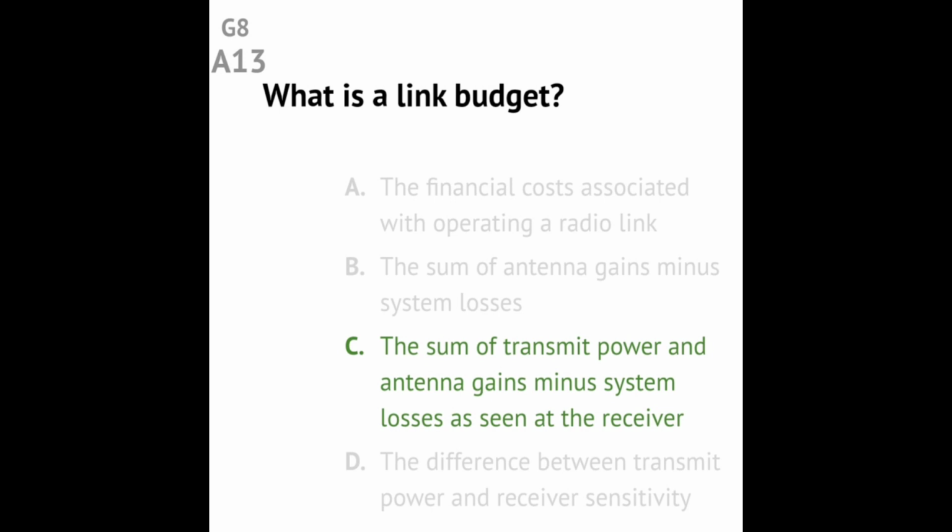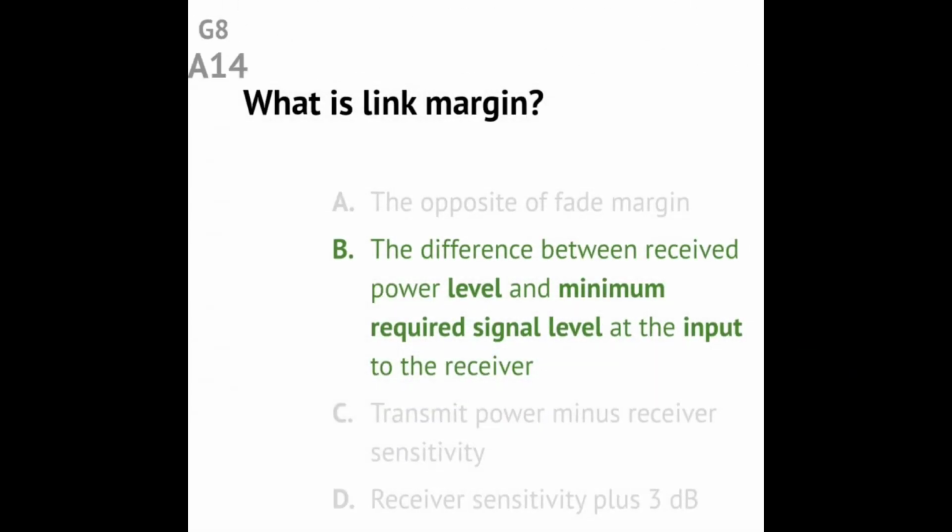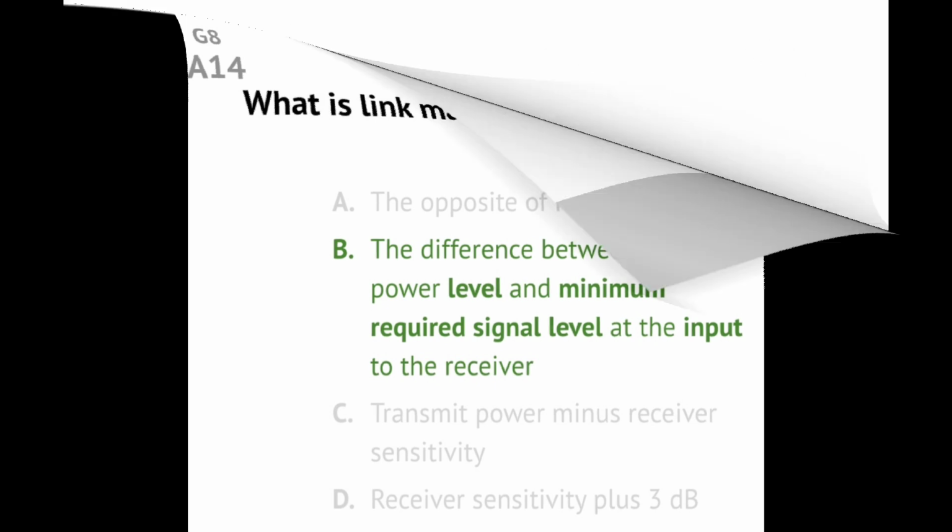Question G8A13 What is a link budget? Answer: the sum of transmit power and antenna gains minus system losses as seen at the receiver. Question G8A14 What is link margin? Answer: the difference between received power level and minimum required signal level at the input to the receiver.